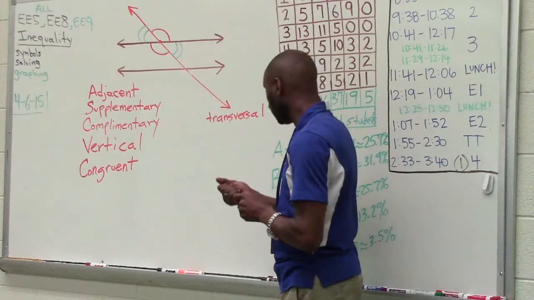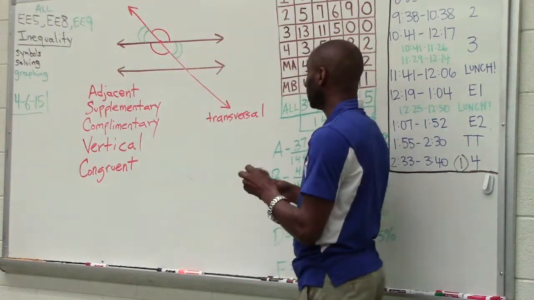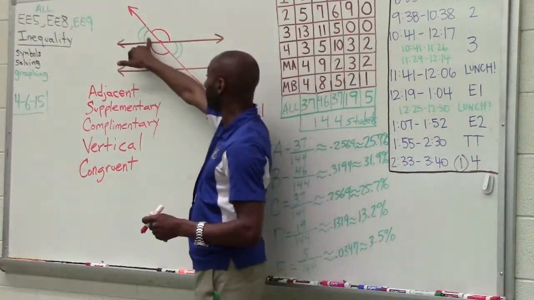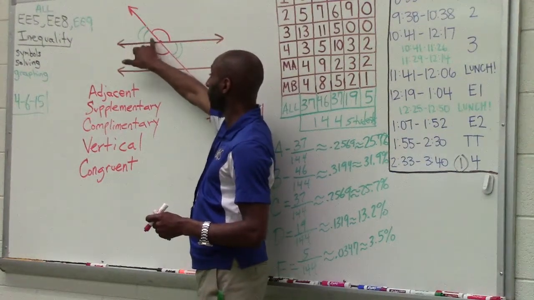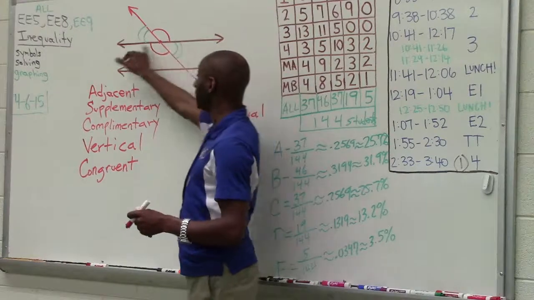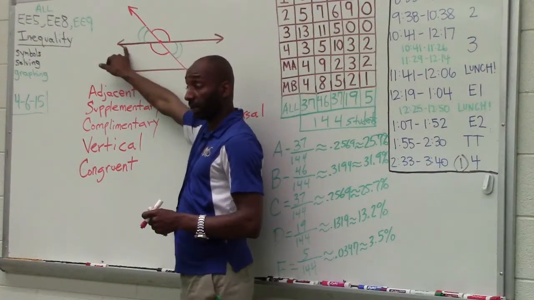That brings us to another type of angle. Well, if you notice here, I have adjacent angles here. These two angles right here, when I add them together, they form a straight line, which is what kind of angle?